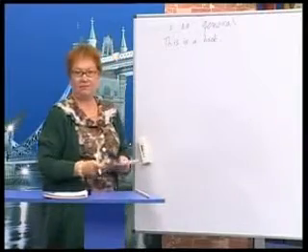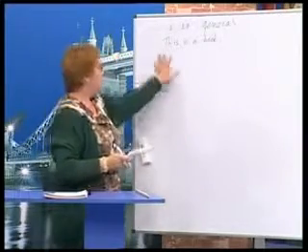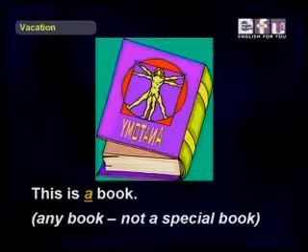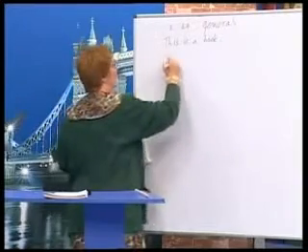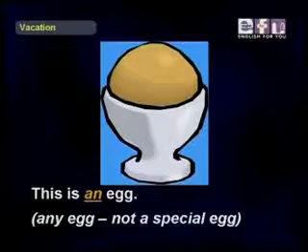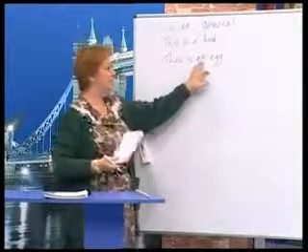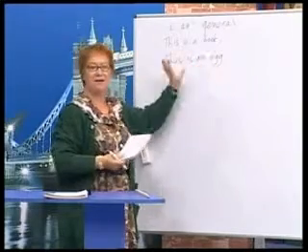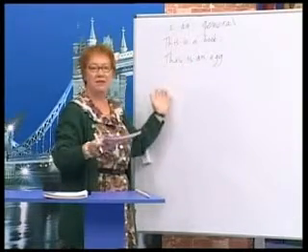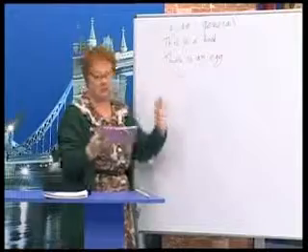General. So this is a book. It's any book. It's not a special book. Here's one. This is an egg. And we had to use N because of the E. This is an egg. General. It's not a special egg, it's general.